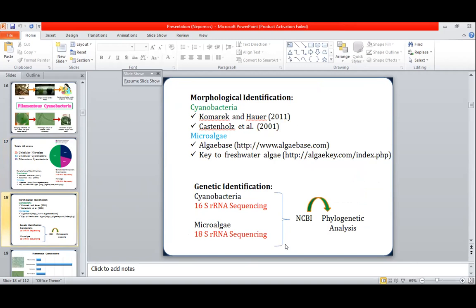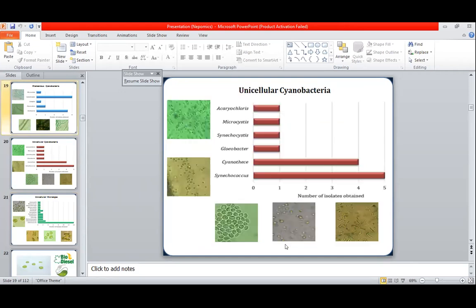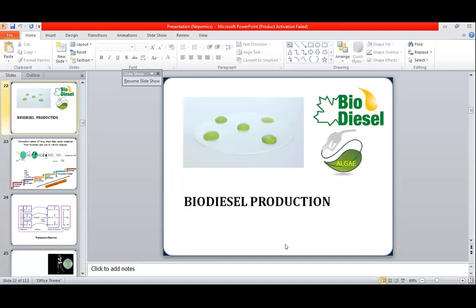I have performed the phylogenetic analysis of all the 65 strains which I used during my PhD research work. Here is a pictorial representation in the form of graphs of how much filamentous cyanobacteria was obtained. And here is how much unicellular cyanobacteria was obtained. The highest number among the unicellular cyanobacteria was Cyanococcus. And among the unicellular microalgae, the highest number of strains obtained was Chlorococcum.